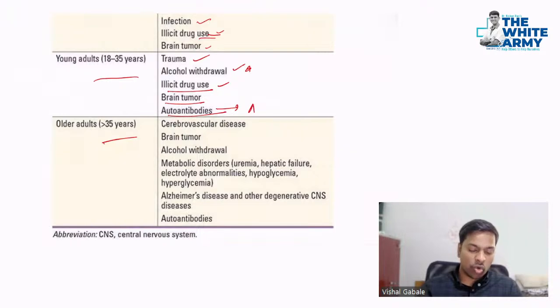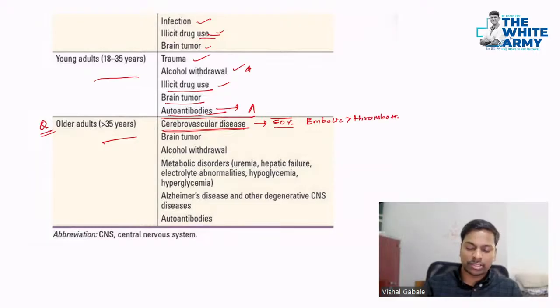Then coming to the older adults. Now this is the MCQ. In older adults, cerebrovascular disease. Okay, this is very important. Almost 50% of older adults having seizures is because of cerebrovascular disease. In that also, embolic is more than thrombotic.